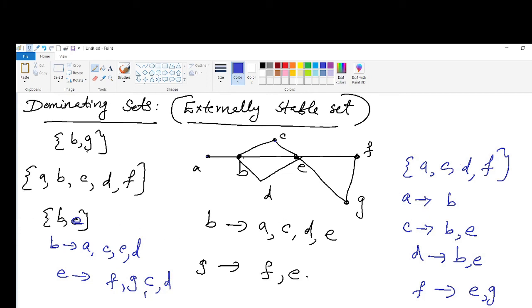So these two examples are minimal dominating sets. Now what are the observations here?